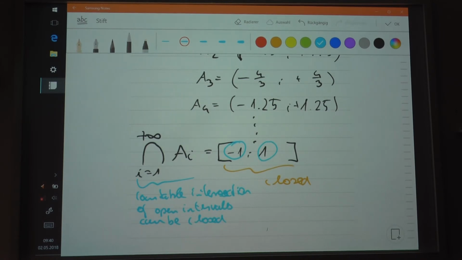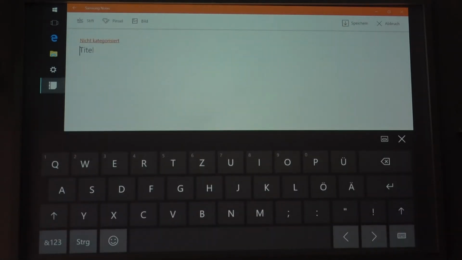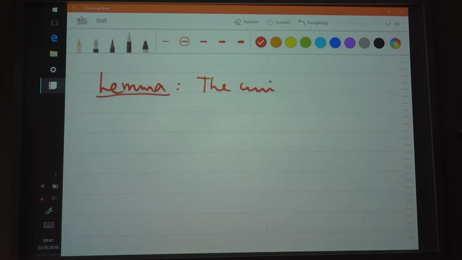Now let me summarize that because that's important. This is a statement that I would like to make. The union of countable open sets is always open.